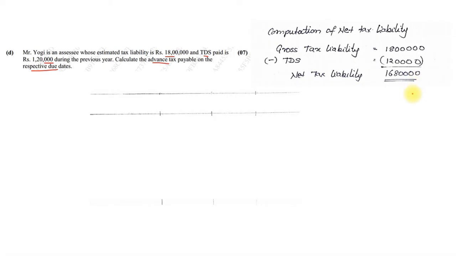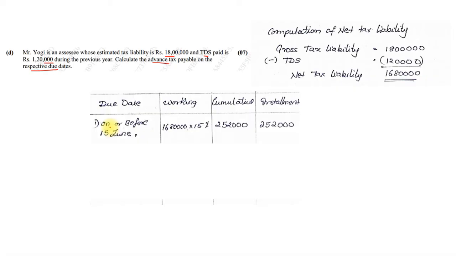Now 16 lakh 80,000 is greater than 10,000, so advance tax has to be paid. So we note down the columns: due date, working, cumulative, installment. The first due date is on or before 15 June. The amount was 16 lakh 80,000. Of that, we take the 15% rate. The value comes to 2 lakh 52,000.